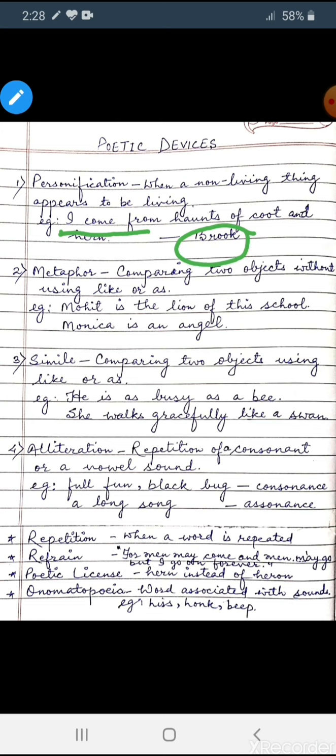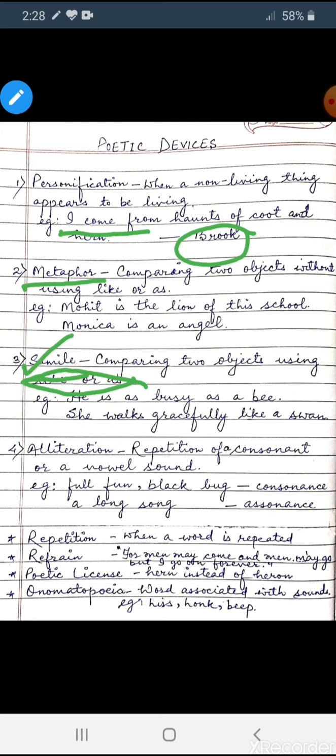Now the second one, which is the most important, is metaphor. So metaphor and simile, there is just one basic difference. When we compare two objects using like or as, then it becomes simile.